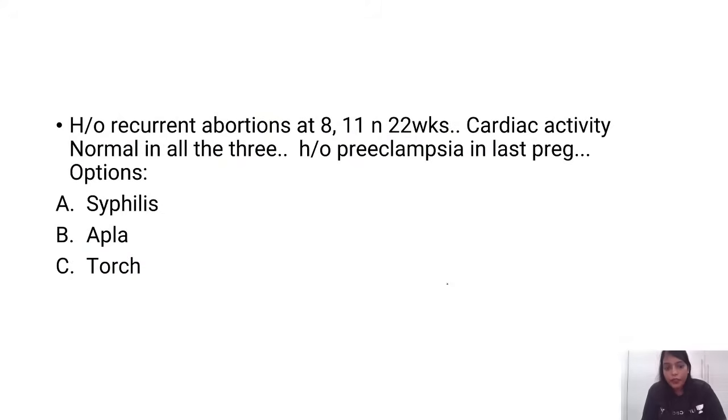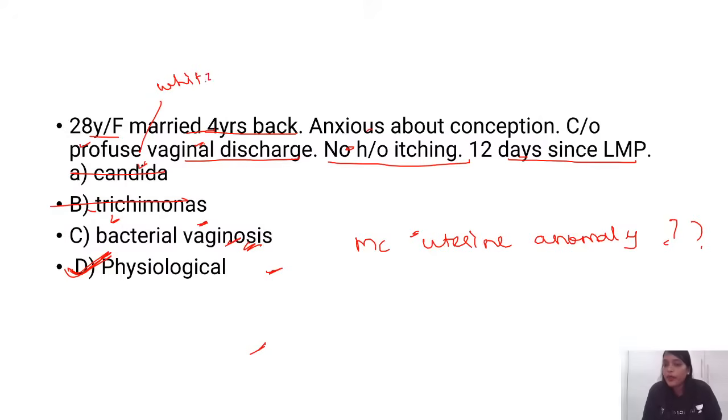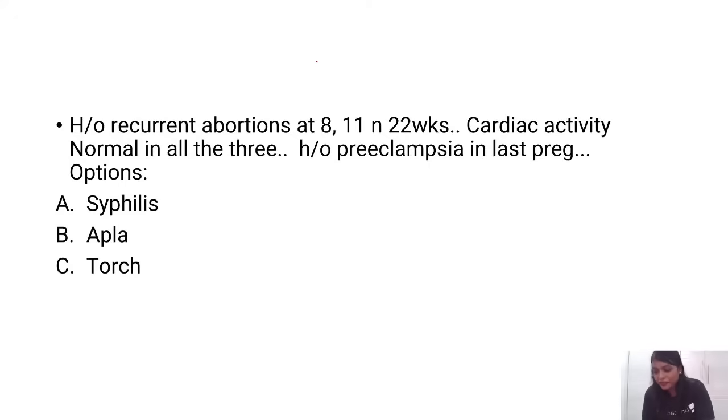Okay, I see some of you are telling me that there was one question which is the most common uterine anomaly. Was there any question like this? Which is the most common uterine anomaly? So white discharge, no itching, profuse white colored vaginal discharge. White can be candidiasis also, but candidiasis will have a lot of pruritus, and this is very classical around ovulation, right? 13th day or 12th day or 14th day, that is nothing but ovulation. Okay, there was no such question, right?